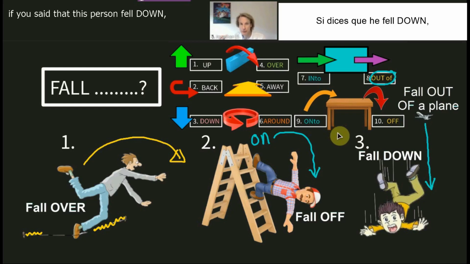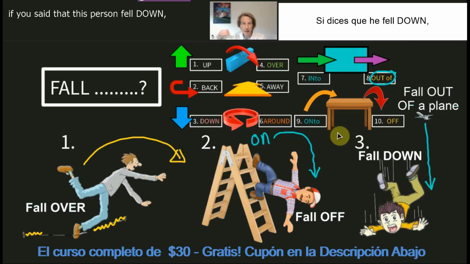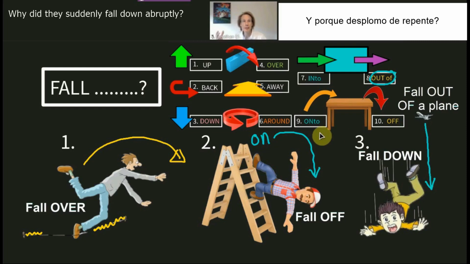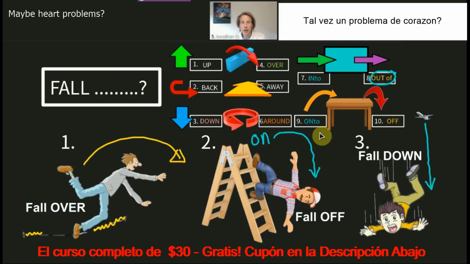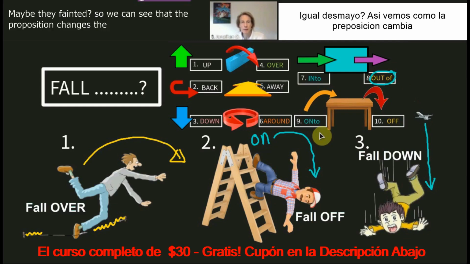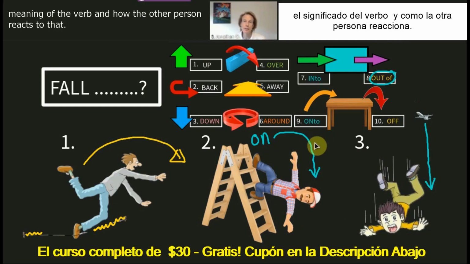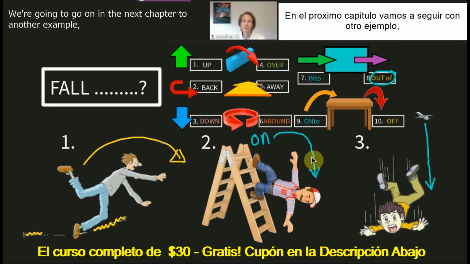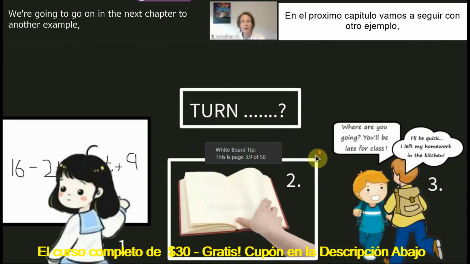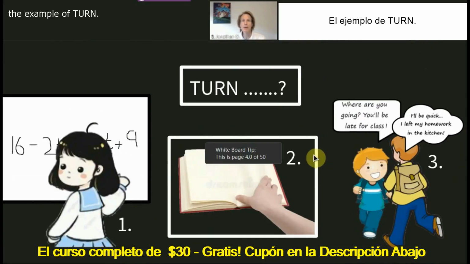Finally, if you said that this person fell down, they were walking along a street and they fell down, this sounds very serious. Maybe, why did they suddenly fall down abruptly? Maybe heart problems, maybe they fainted. So we can see that the preposition changes the meaning of the verb and how the other person reacts to that. We're going to go on in the next chapter to another example, the example of turn.